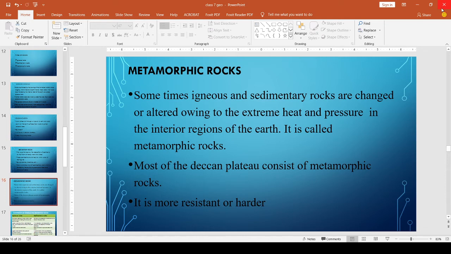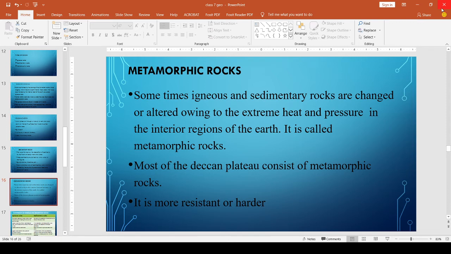Because of the interior heat of the earth, these igneous and sedimentary rocks changed into other types, and these are known as metamorphic rocks. Most of the Deccan Plateau consists of metamorphic rocks. They are more resistant and harder. Metamorphic rocks are harder, but sedimentary rocks are not.